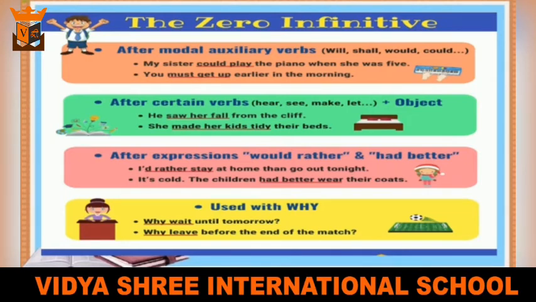We don't use to with infinitives when we are using modal auxiliary verbs. Example, my sister could play the piano when she was 5. Here, could is a modal and play is infinitive, and we are not using to with play. So here, play is used as zero infinitive or bare infinitive. Clear? After certain verbs like hear, see, make, let, we don't use to with infinitive.